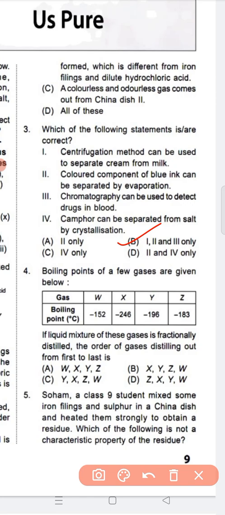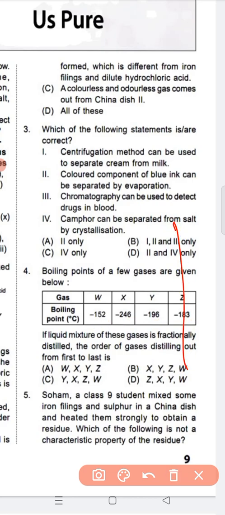The gas which has a lower boiling point will go more easily to the vaporization state, okay, the gaseous state. So which one has the lowest boiling point? So question number 4, option B is the correct answer, because the lowest boiling point is minus 246. After that Y will come, after that Z will come, and finally W will come. So X, Y, Z, W, that is the order. Okay. So question number 4, option B is the correct answer.